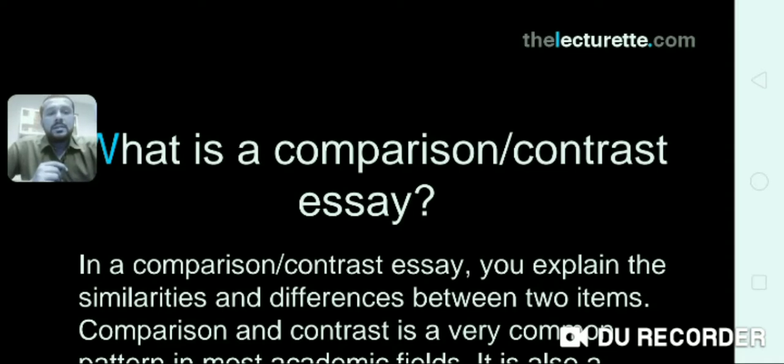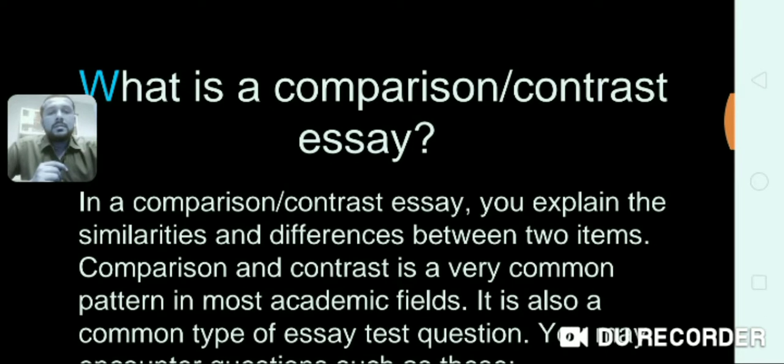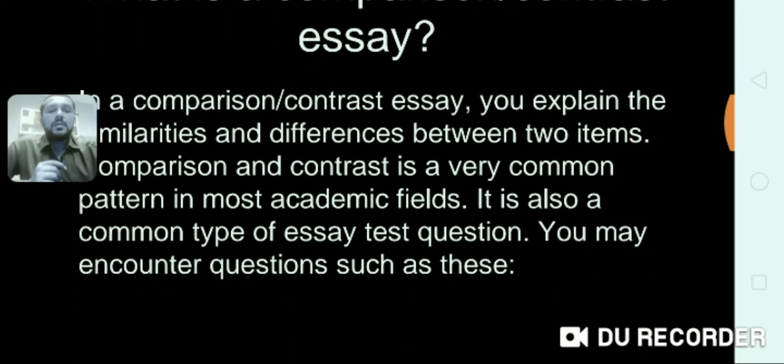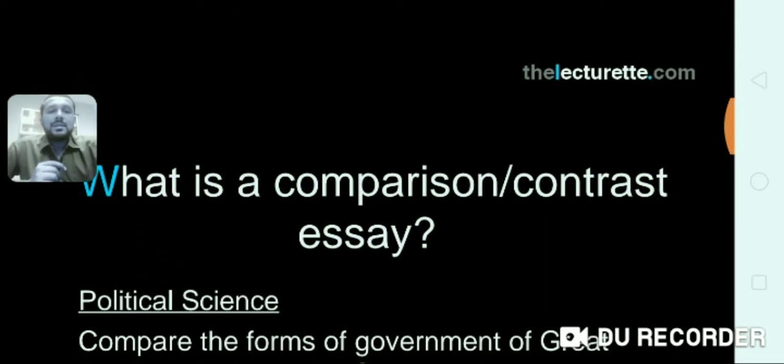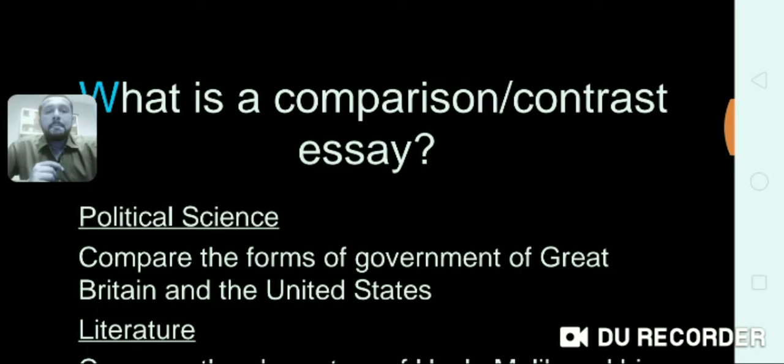Compare and contrast is a very common pattern in most academic fields. It is also a common type of essay test question. You might have observed questions like these in your papers. In political science, the question is like, compare the forms of government of Great Britain and the United States.